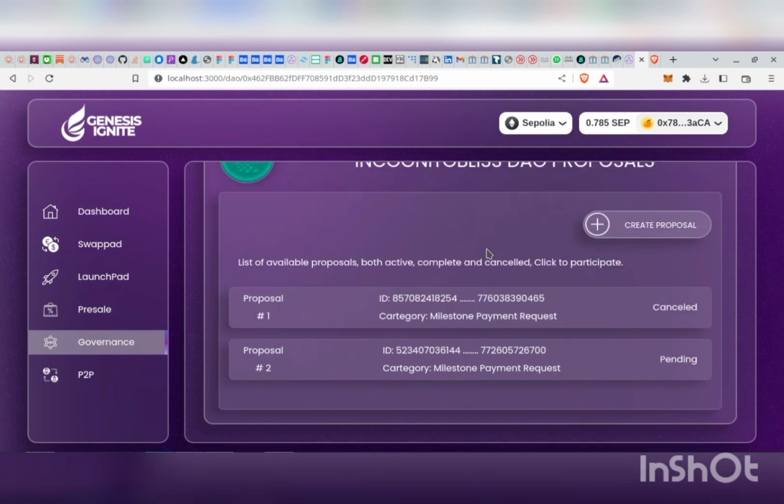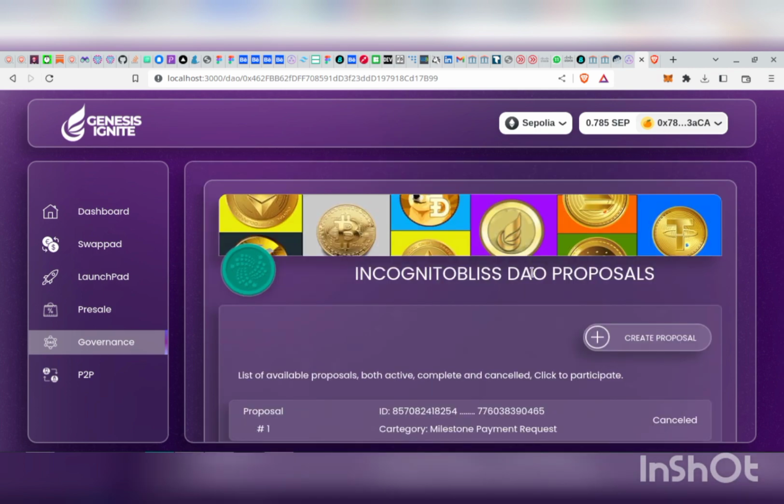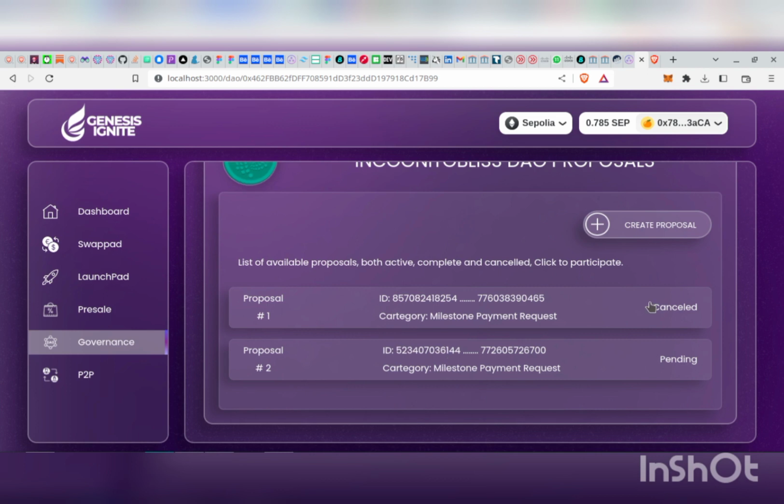Yep. So if the user clicks on any DAO or governance session he wants to participate in, the first thing you see is a list of proposals. For the incognito list DAO, we have 2 proposals so far. One of them was cancelled, then the second one is pending. Pending means the proposal is still active and expecting users to vote.